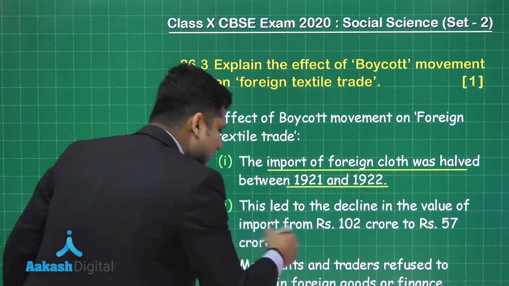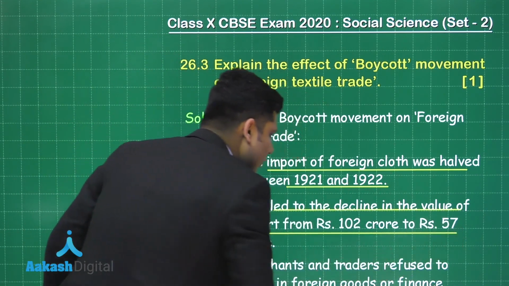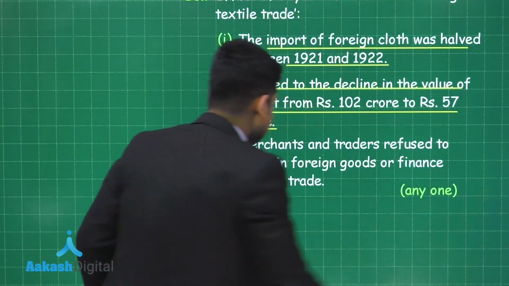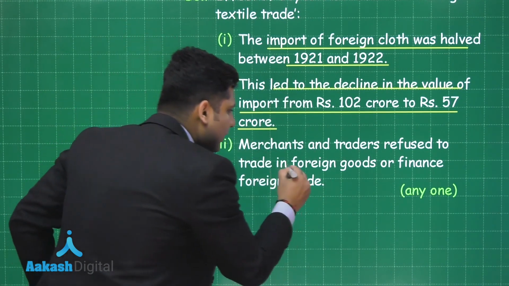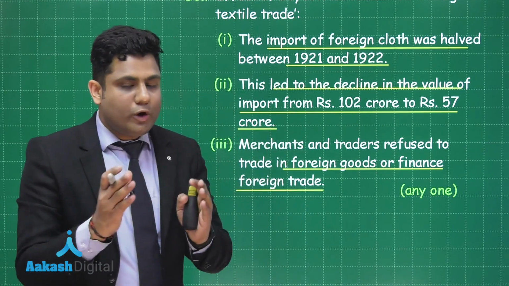Second, this led to the decline in the value of import from 102 crore to 57 crore. And the third point is, the merchants and traders refused to trade in foreign goods or finance foreign trade as a part of the boycott movement.